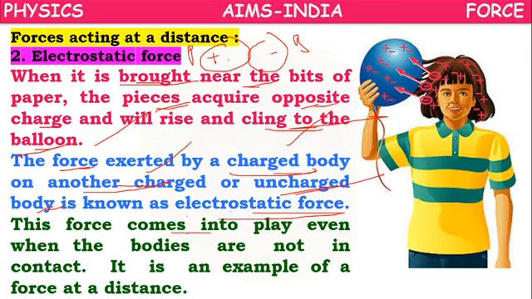This force also comes into play when the bodies are not in contact. Balloon is here, papers are here. They are not touching each other, but still the balloon is trying to attract the pieces of paper. This is an example of force at a distance, or electrostatic force because of the charges.